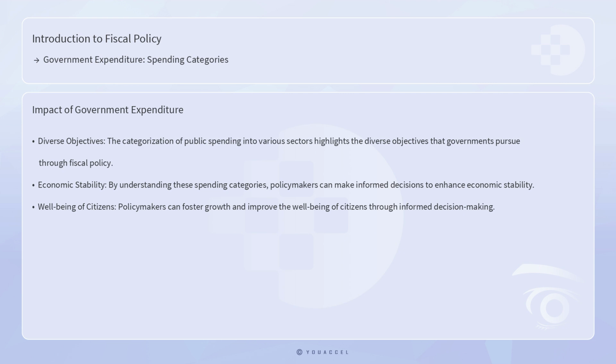In conclusion, government expenditure plays a pivotal role in shaping the economic and social landscape of a country. The categorization of public spending into social services, defense and security, infrastructure, environmental protection, public administration, economic affairs, and debt interest payments highlights the diverse objectives that governments pursue through fiscal policy. By understanding these spending categories, policymakers can make informed decisions to enhance economic stability, foster growth, and improve the well-being of citizens.